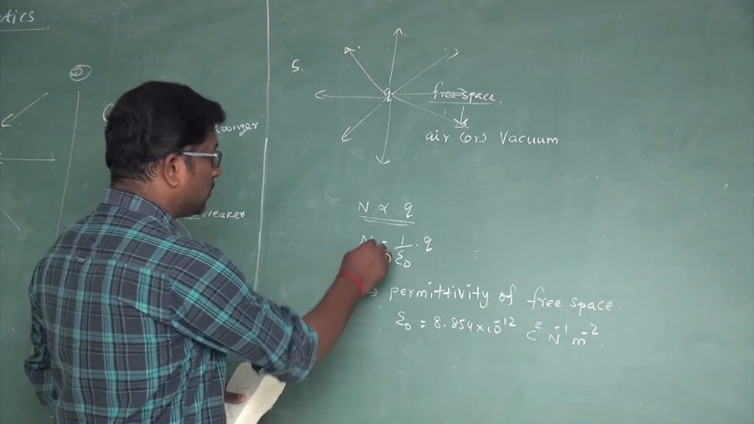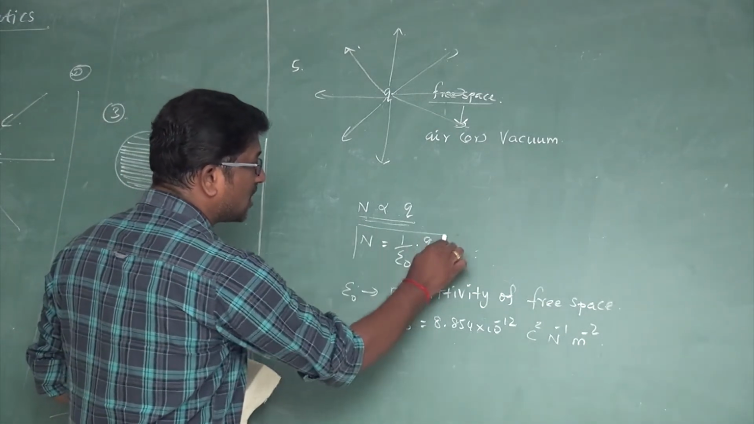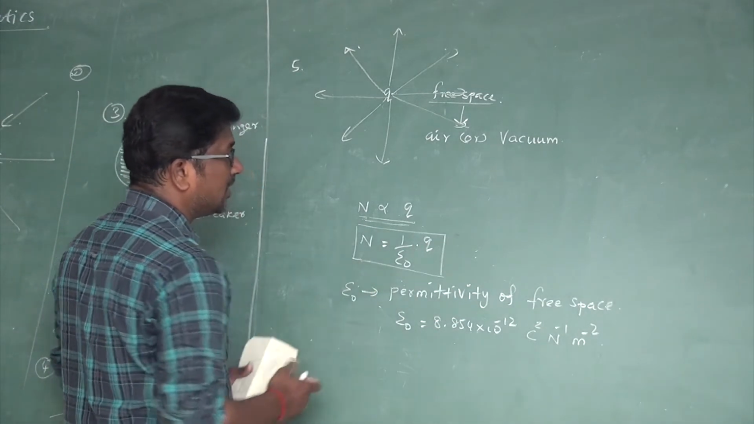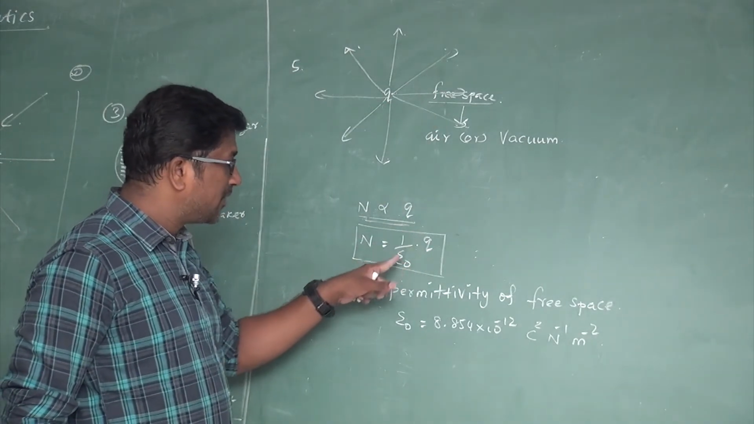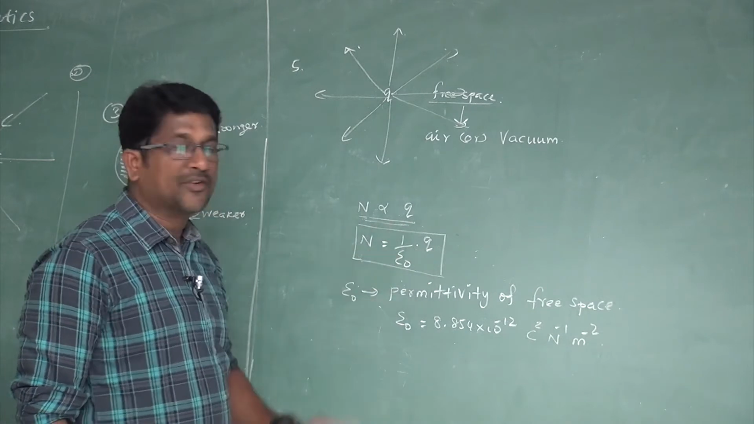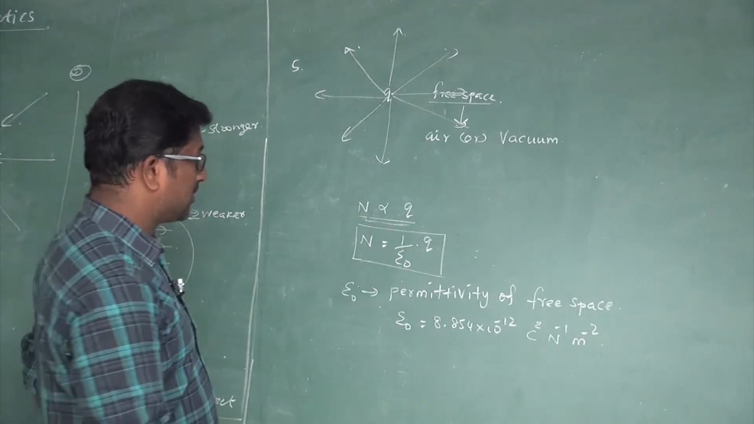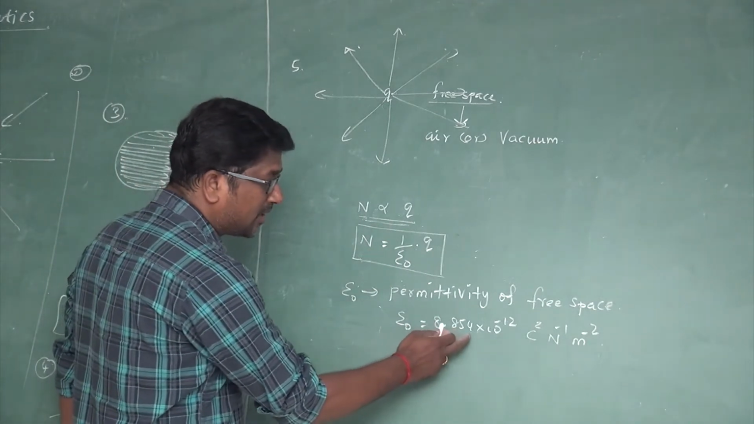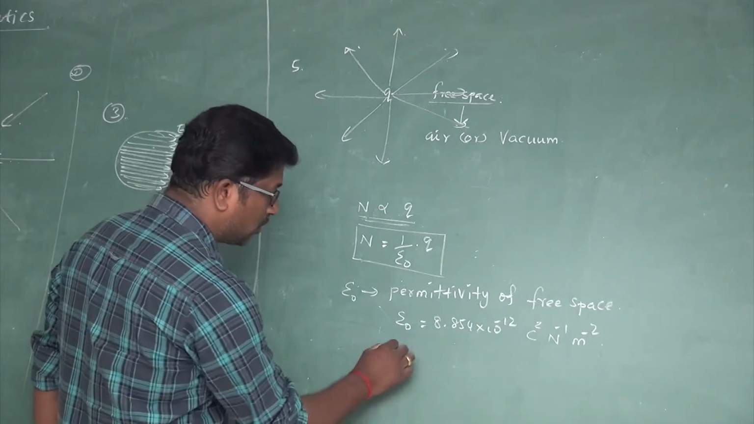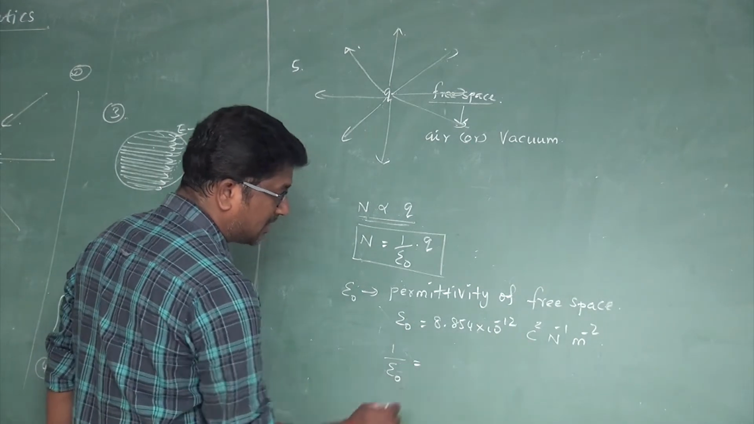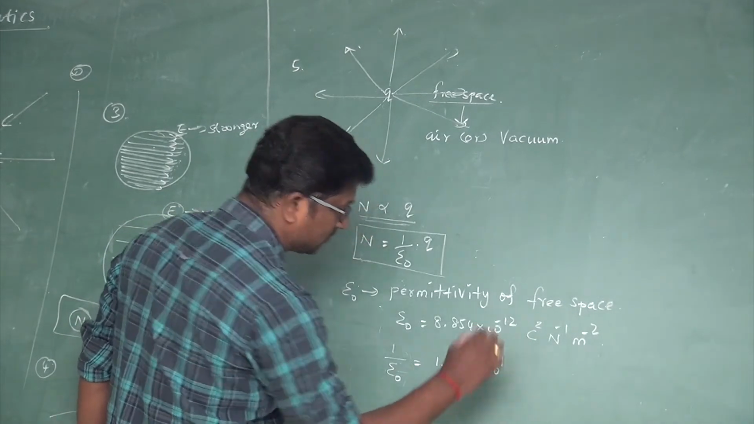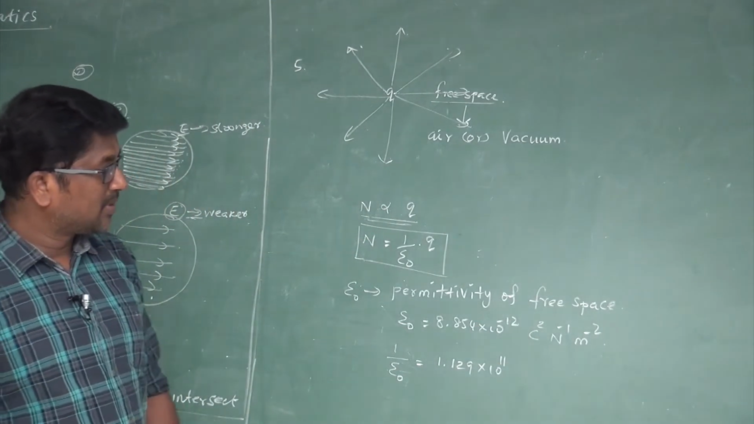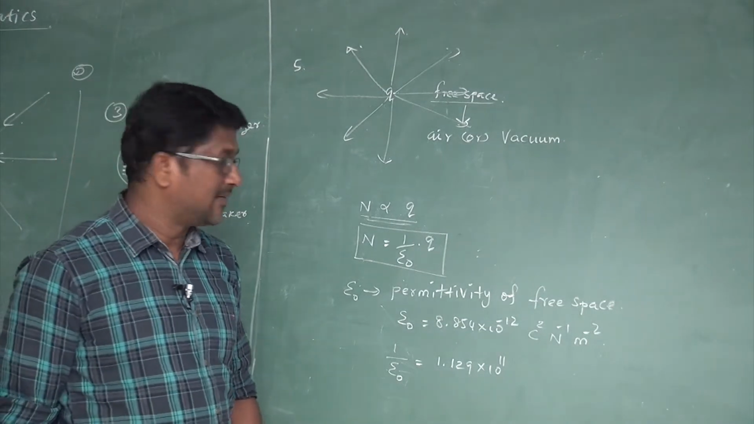So the number of electric lines of force originating from a point charge placed in free space is given by n equal to 1 divided by epsilon naught into q, or q divided by epsilon naught. Epsilon naught value is 8.854 into 10 power minus 12. What about 1 by epsilon naught? 1 divided by epsilon naught is equal to 1.129 into 10 power 11.